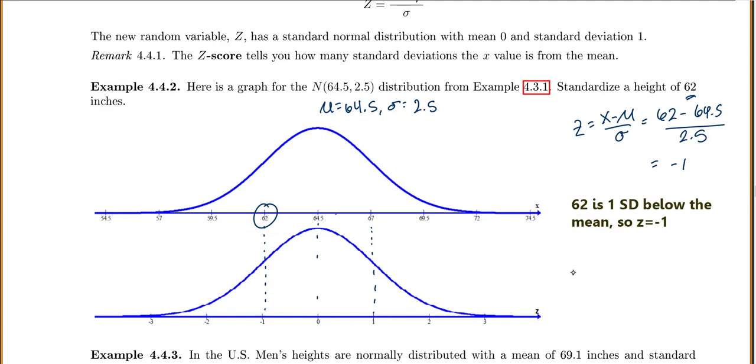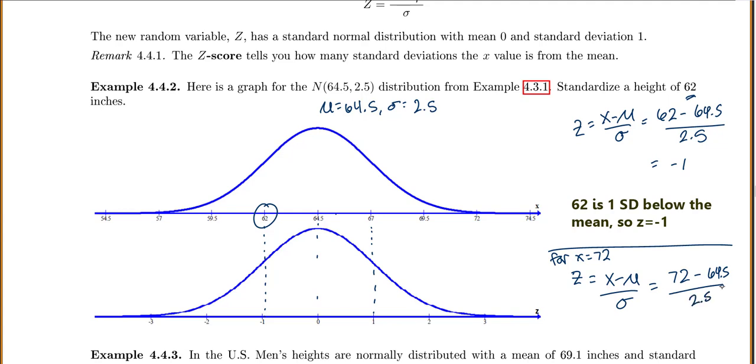If I try another value, let's try x equals 72. Then z is going to be x minus our mean over our standard deviation. So 72 minus our mean, which is still 64.5, over our standard deviation of 2.5, which gives me 3. That means 72 is 3 standard deviations above the mean, so z equals 3.